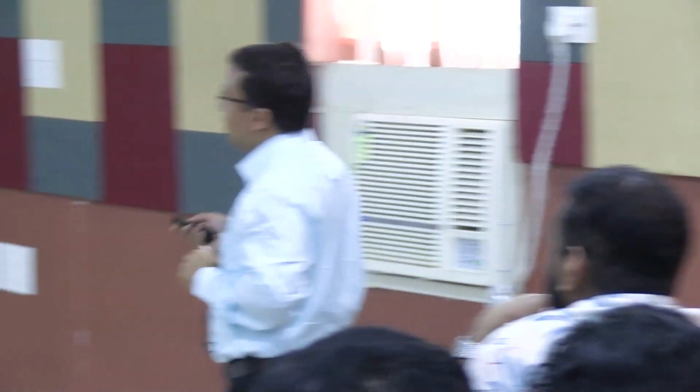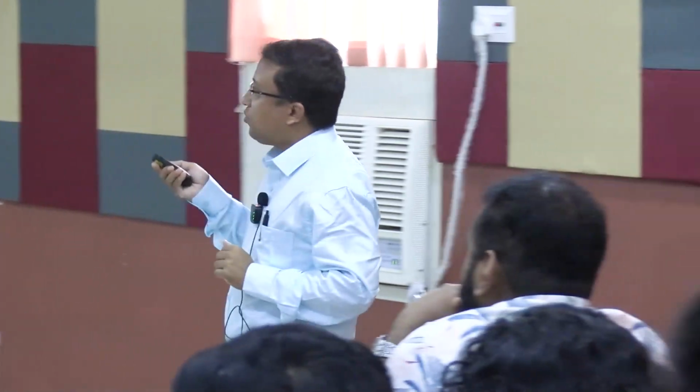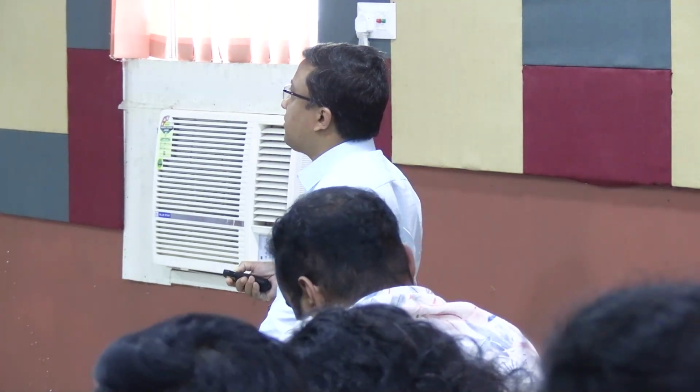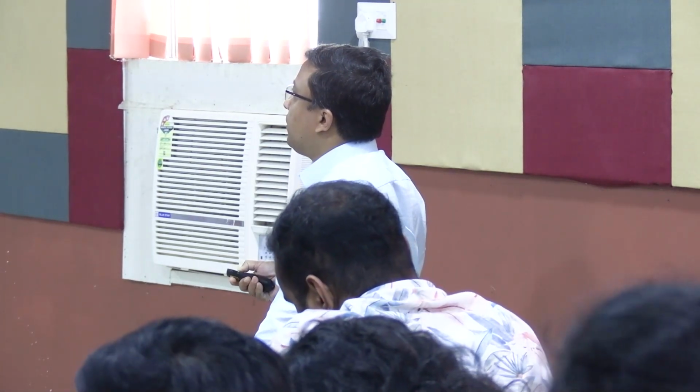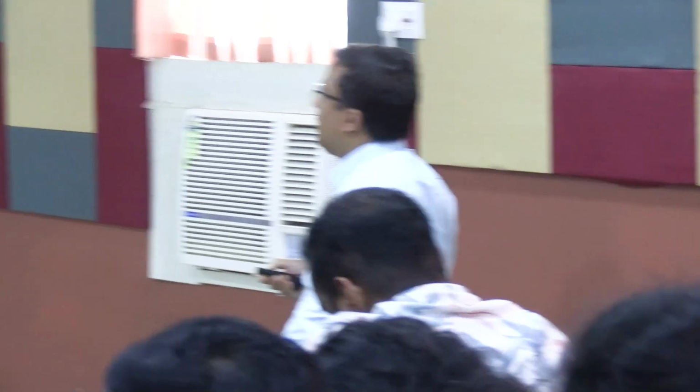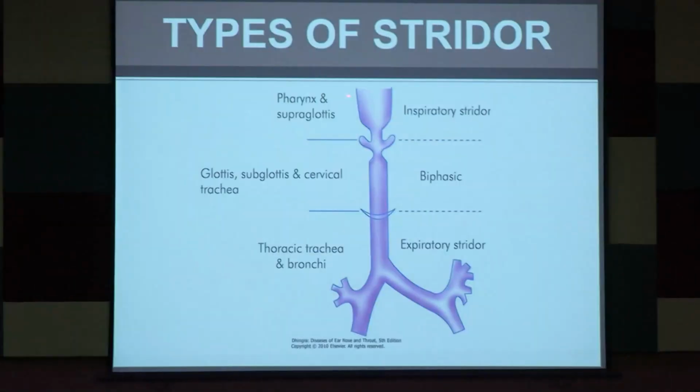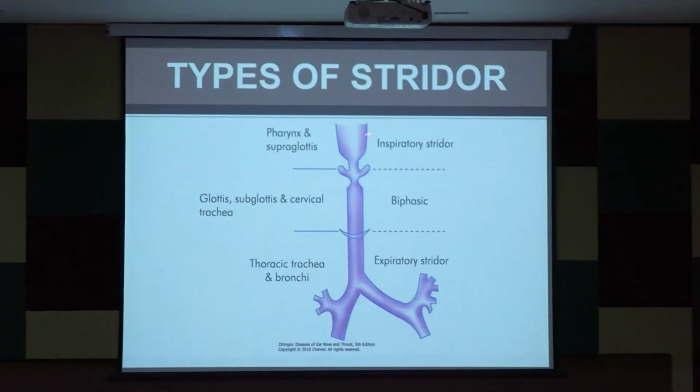Look at this slide: when the Stridor comes from the thoracic trachea or bronchi, it will be expiratory. These two lines indicate the glottis, subglottis, and cervical trachea. When the Stridor originates above the glottis, either from the pharynx or supraglottis, it is inspiratory Stridor.